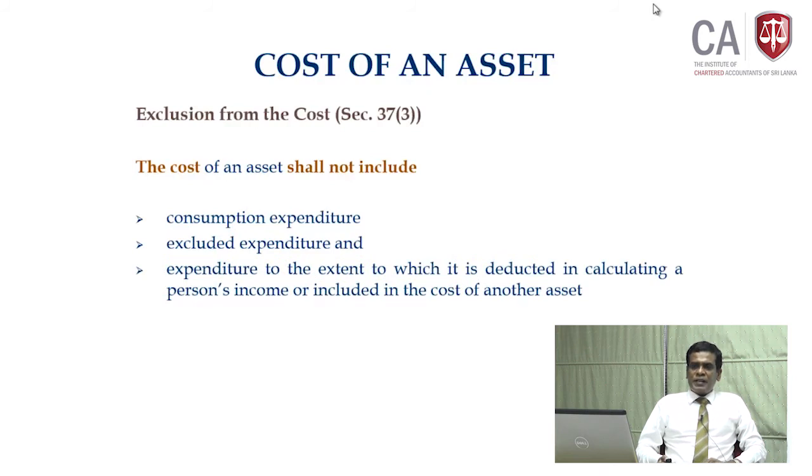Expenditure to the extent to which it is deducted in calculating the income from a source, or included in calculating the cost of another asset. So, if this expense is already deducted in calculating another income source, you can't claim it. Or if this cost is already included in the cost of another asset, you can't include it, then you are going to have a double claim. You can get a double benefit from the income set off against the income source. You can't have a duplication, that is the reason there is a provision like this.